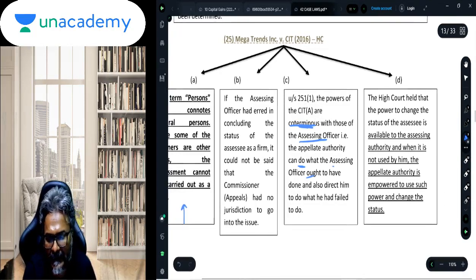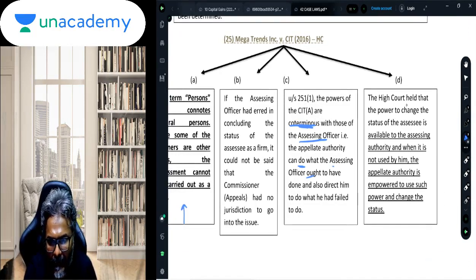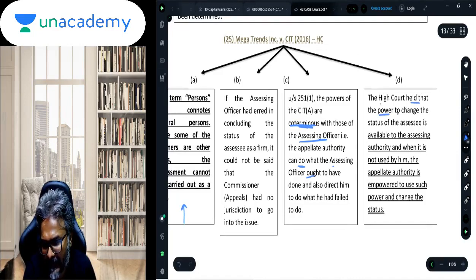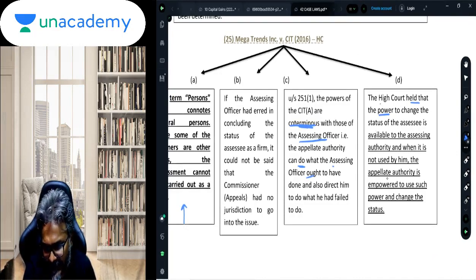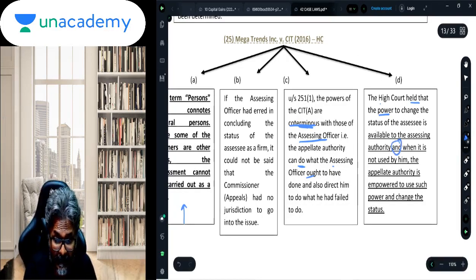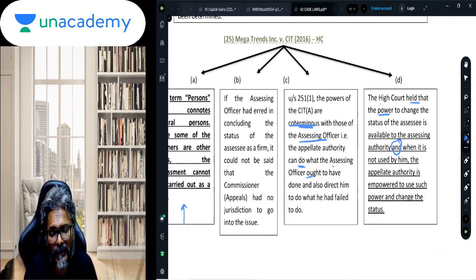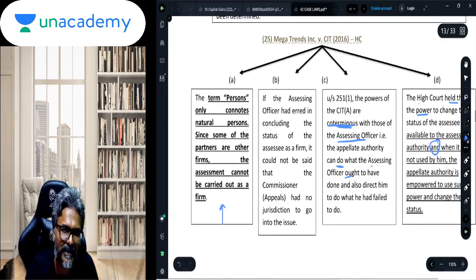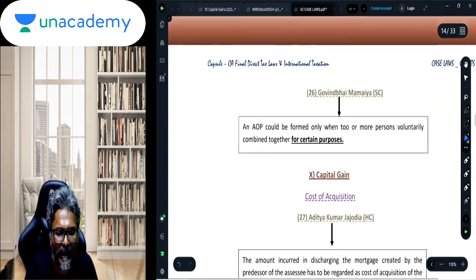And that exactly is the point. So the High Court held that the power to change the status of the assessee is available to the assessing officer. So the AO should have changed the status of the assessment, and when it is not used by him, the appellate authority is empowered to use such power and change the status. So the CIT appeal can also do the needful.